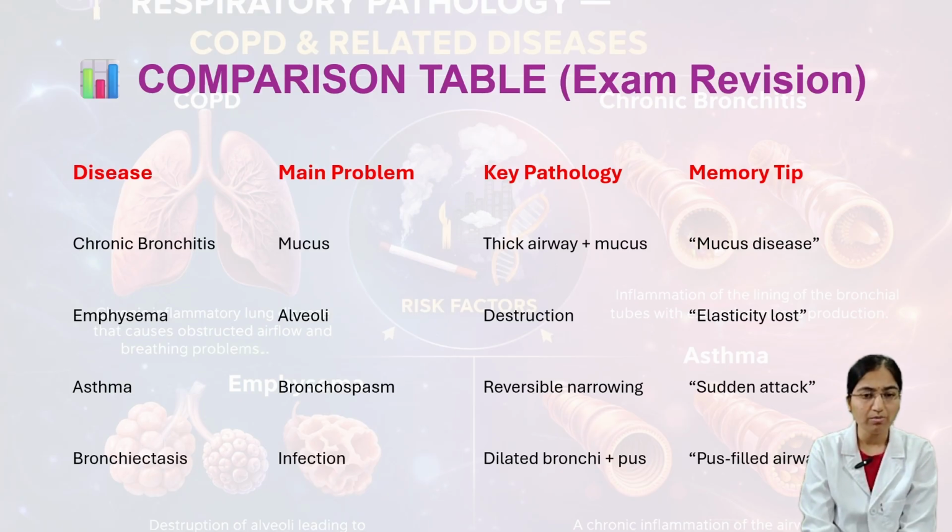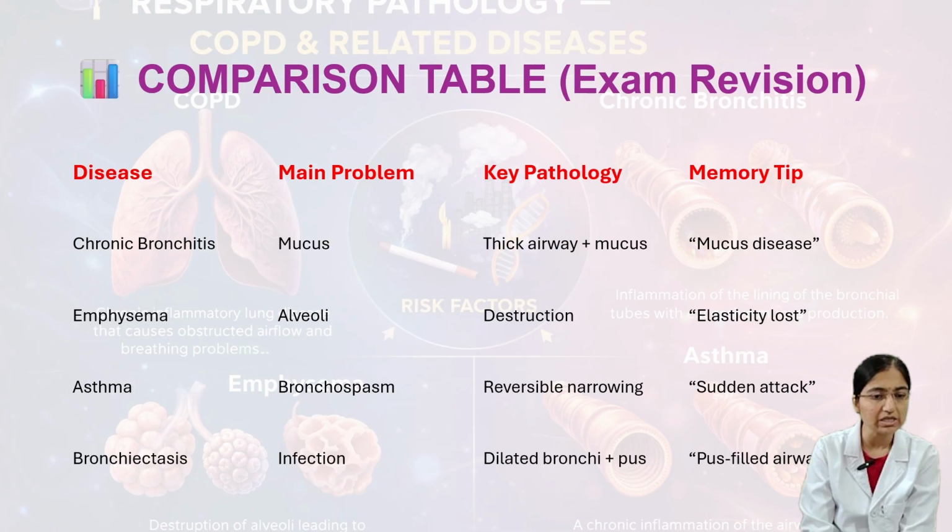Here we'll observe this table: disease, main problem, key pathology and memory tip. This is very helpful. You need to remember, in chronic bronchitis the main problem is mucus, and the pathology is thick airway plus mucus. And then the memory tip is mucus disease.